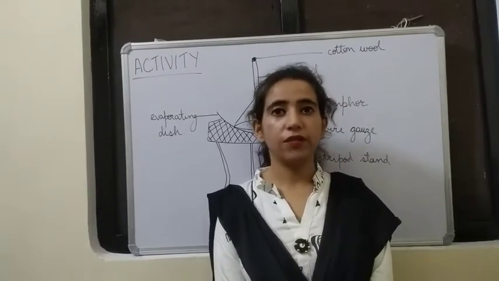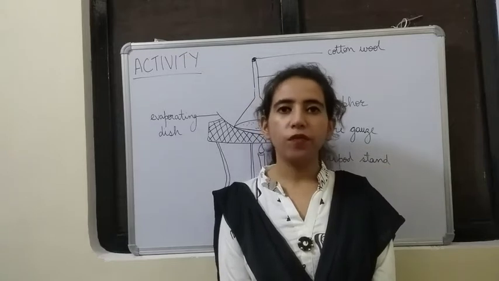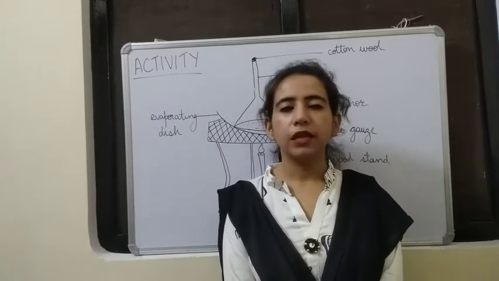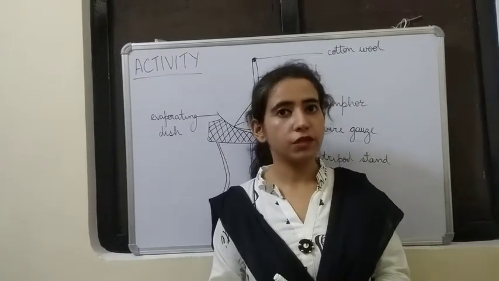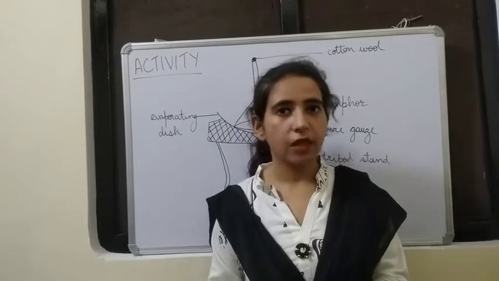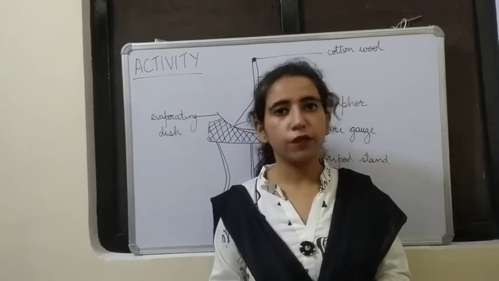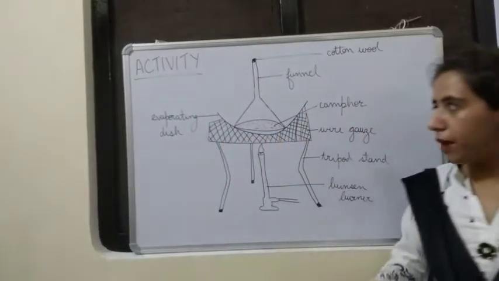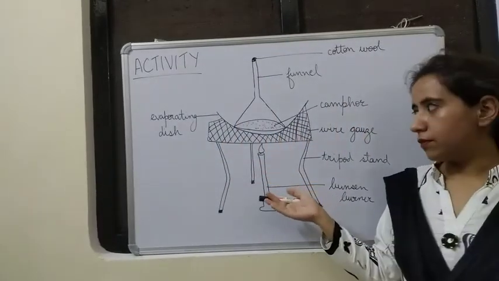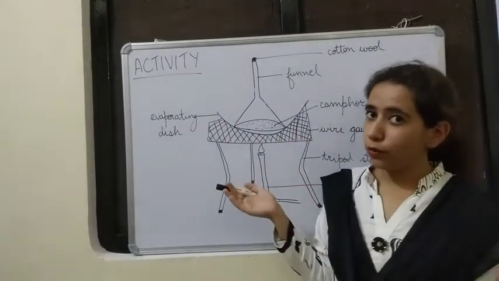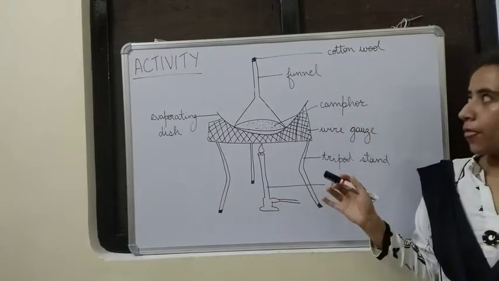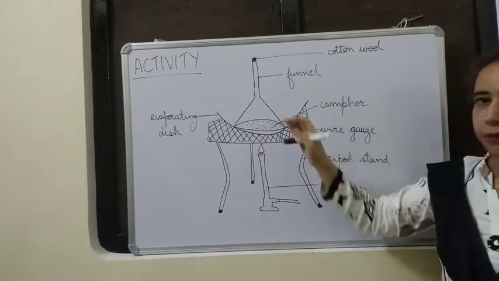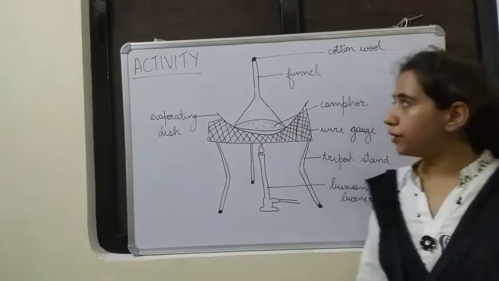Now we are going to see one activity. The aim of this activity is to show that sublimation of camphor is a physical change. What is the aim? That sublimation of camphor is a physical change. The setup I have drawn on the board. I have tried to draw it. Don't judge me on my drawing skills here. Okay. So let us see what are the materials required in this one.